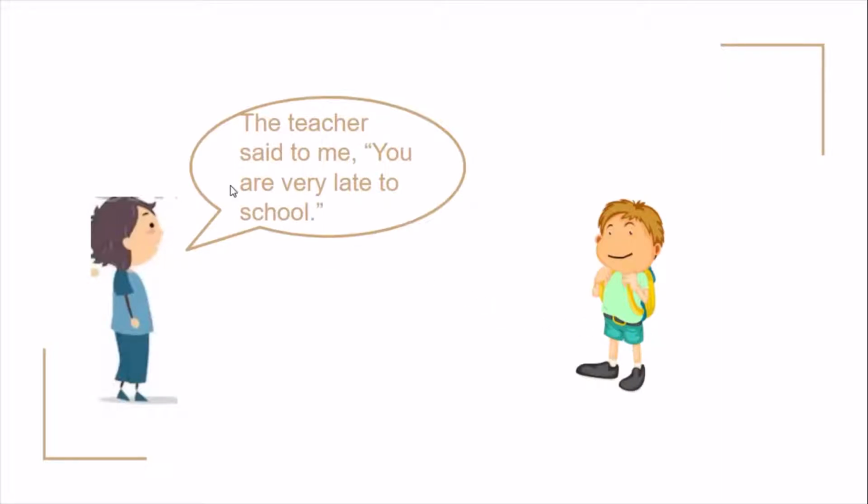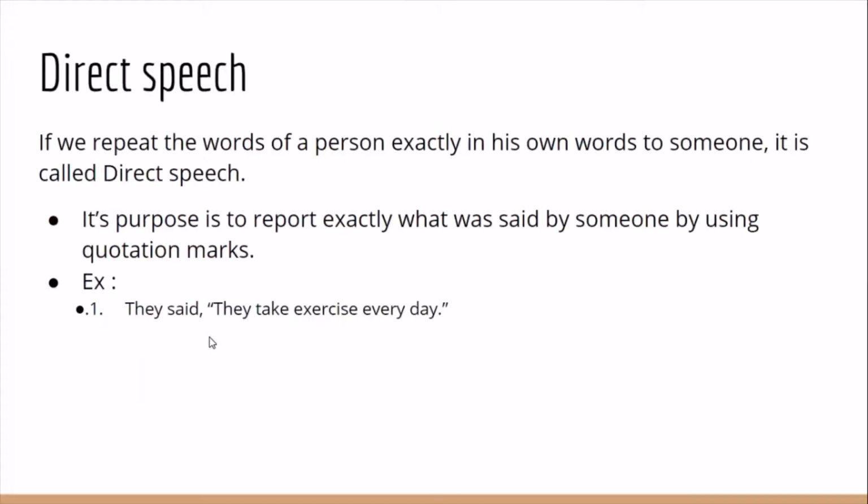One is direct speech. In direct speech, you quote the exact words of the speaker without any changes. Okay. So, here you see, this is direct speech. So, what is direct speech? If we repeat the words of a person exactly in his own words to someone, it is called direct speech. And what is the purpose of this direct speech? It is to report exactly what was said by someone by using quotation marks. You are going to quote the exact words of the speaker without making any changes.